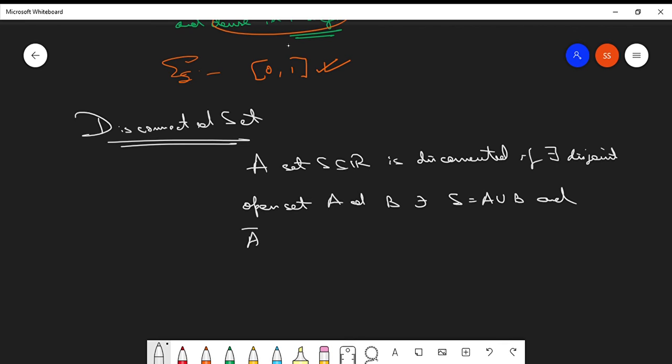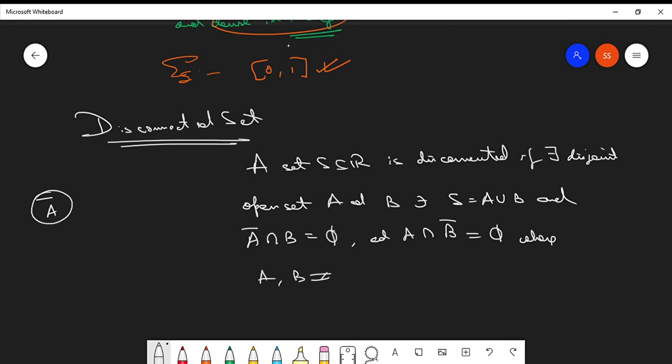you remember A bar? What was this called? The closure of a set, right? The union of the derived set and the set itself was called the closure of a set. So A bar intersection B is a null set, and A intersection B bar is also a null set, where A and B are not null sets individually.